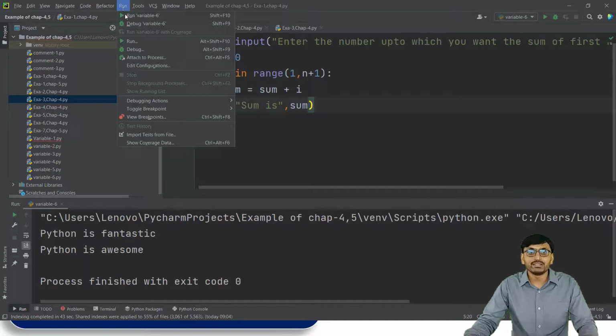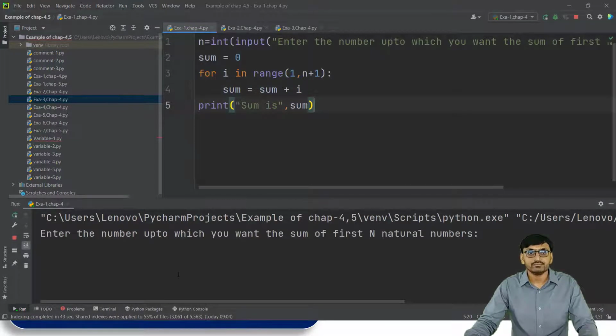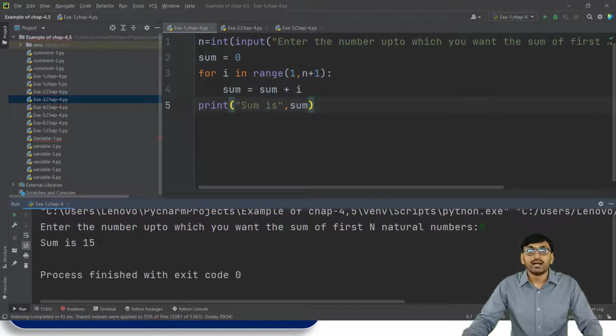So if we run this program, then the output is: enter the number up to which you want the sum of first n natural numbers. If we enter 5, then the output is sum is 15.